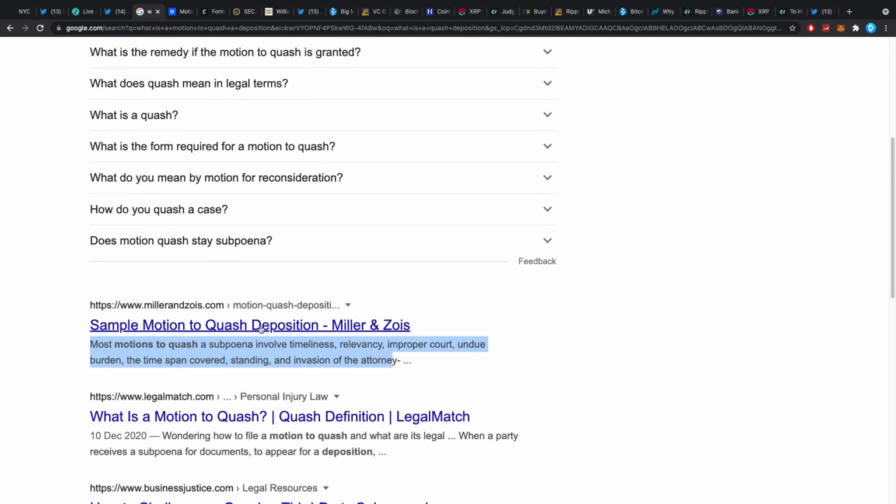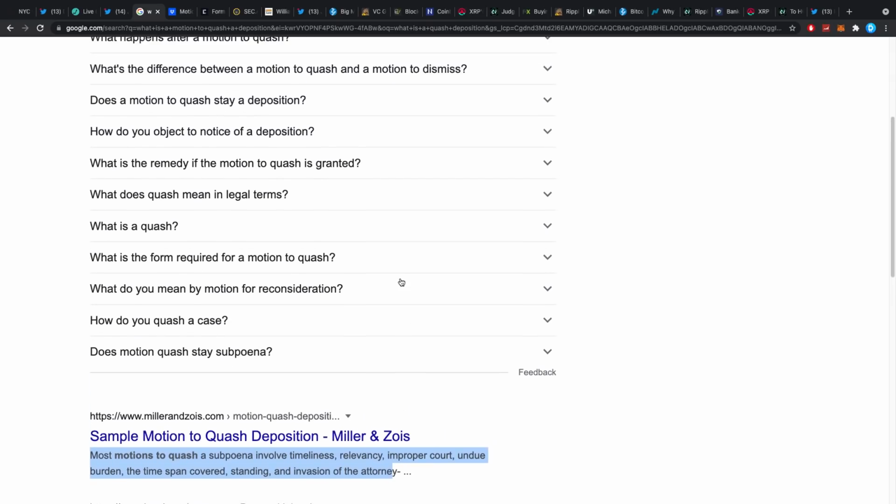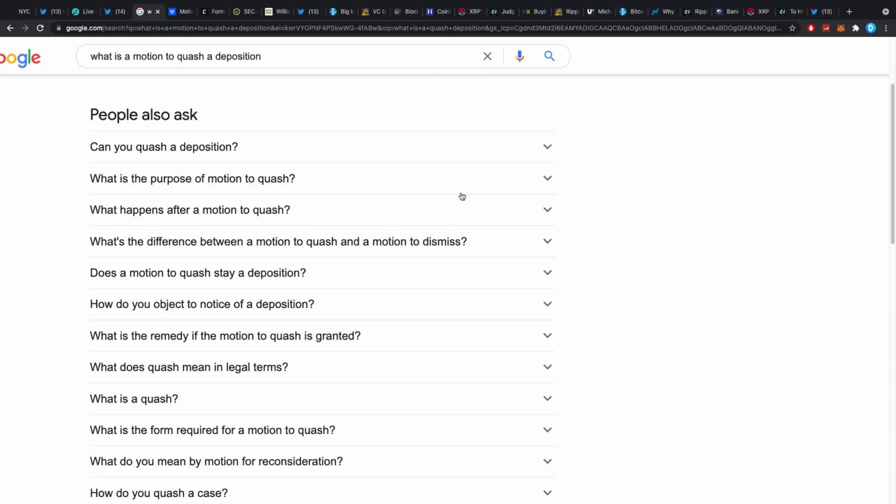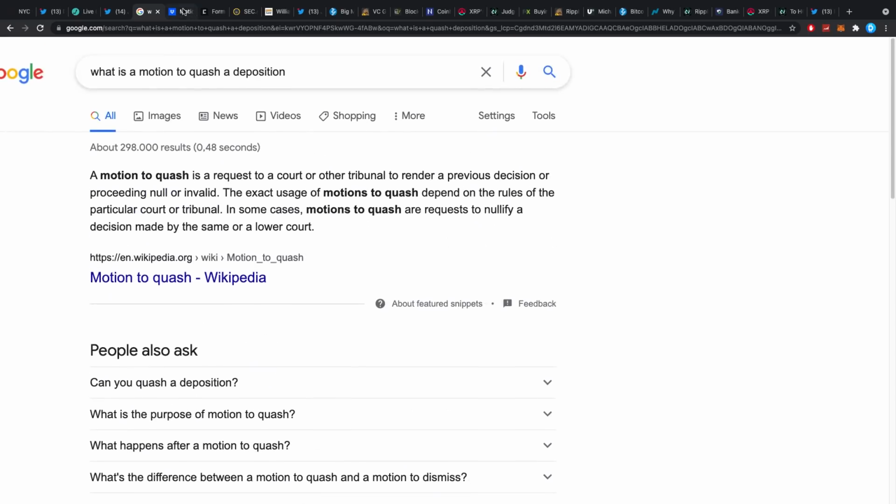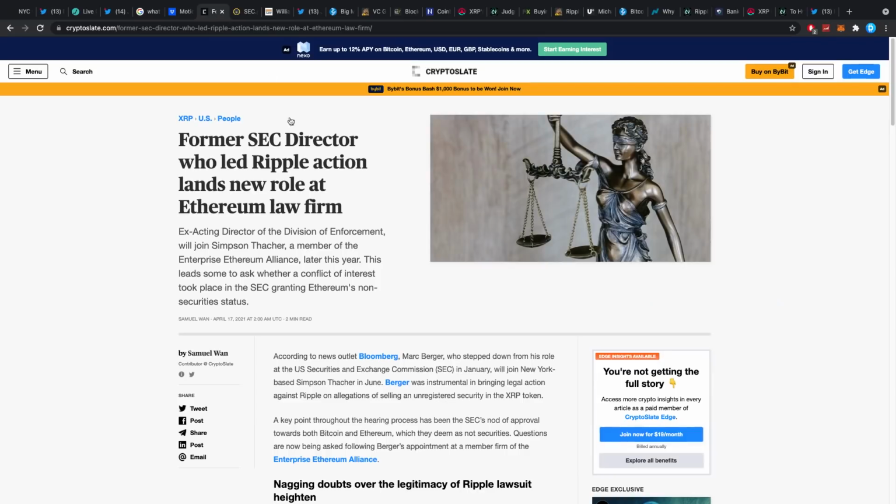Now, a little bit down below, you can also see most motions to quash a subpoena involve timelines, relevancy, improper court, undue burden, the time spent covered, standing, and invasion of attorney-client privilege. Another one that's extremely important and relevant. Why? Well, okay, let's dive a little bit back into what's been going on, right?